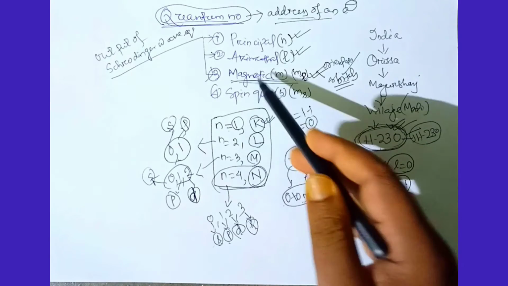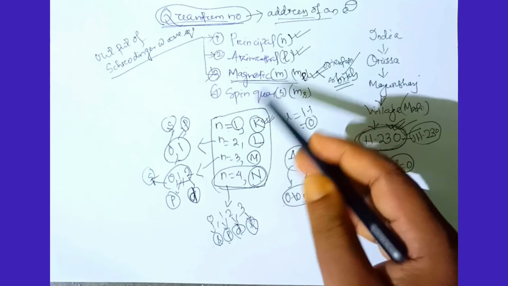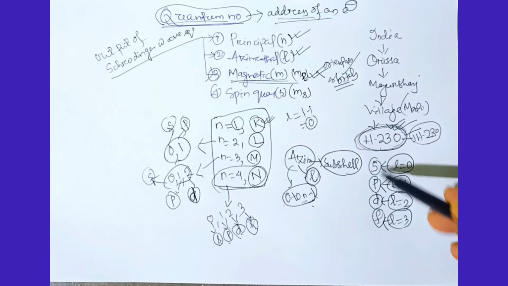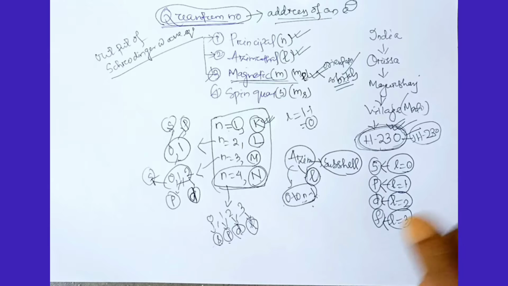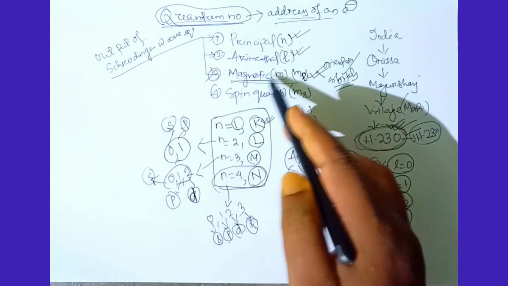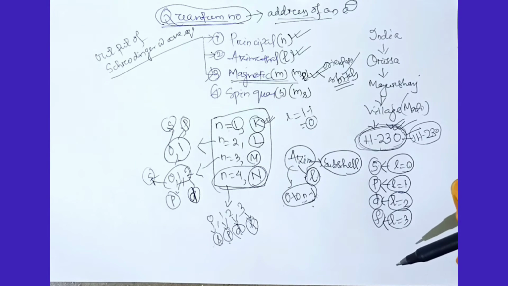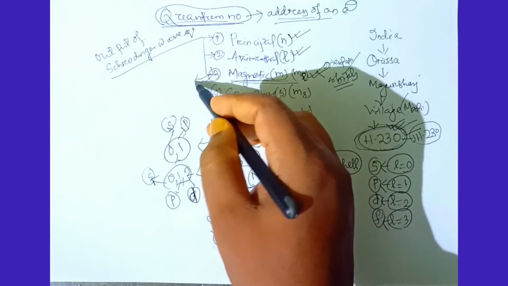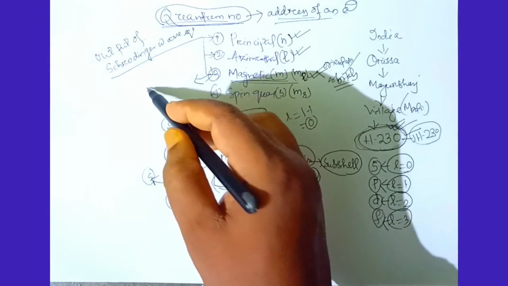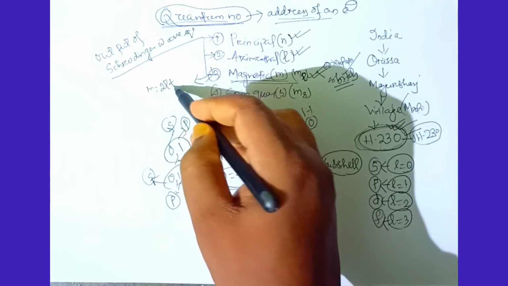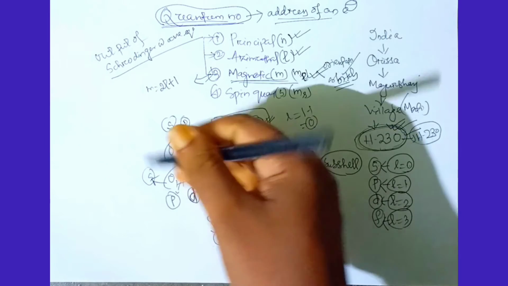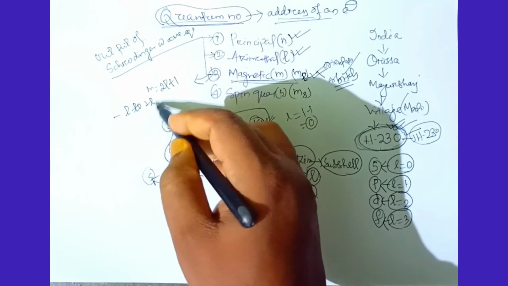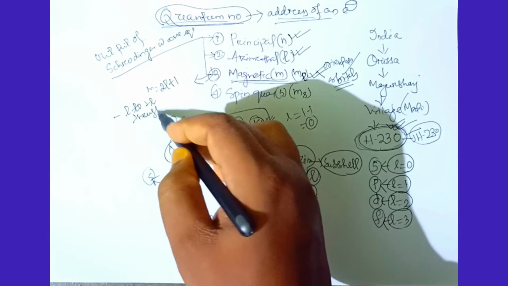Now, the azimuthal quantum number speaks about the s subshell, p subshell, d subshell, f subshell; these are the subshells. This magnetic quantum number speaks about the orbitals or orientation. Its value is determined by m equals 2l plus 1, and its values vary from minus l to plus l through 0.